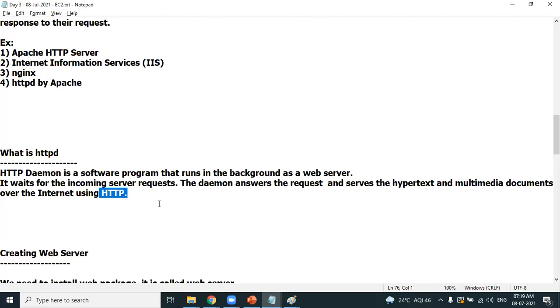It's a small program which will wait for the request. It accepts the request and delivers the pages, whatever you want. When you click on the login page, it will deliver the login page. When you click on the contact us link, it will deliver the contact us page. So that's the response of HTTP. So let's install this HTTPD. How can we install HTTPD?